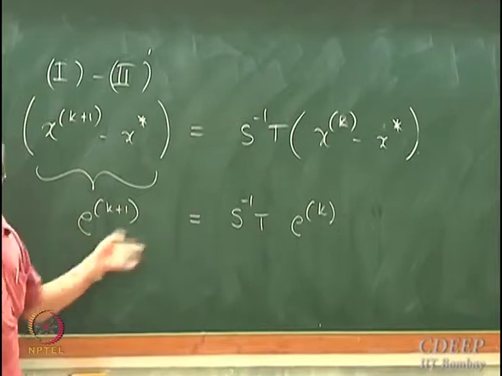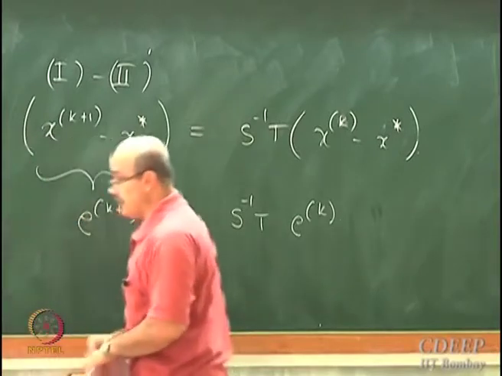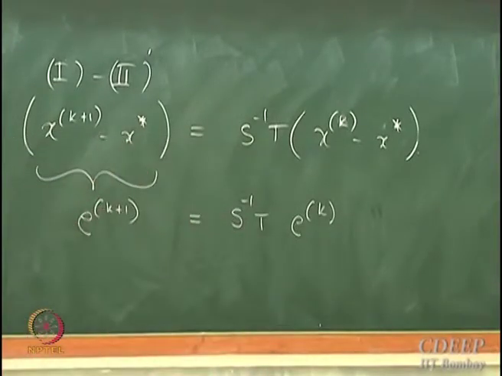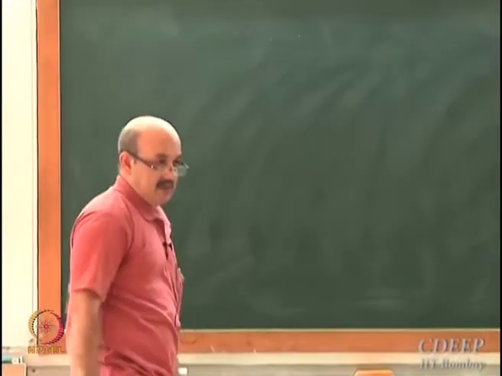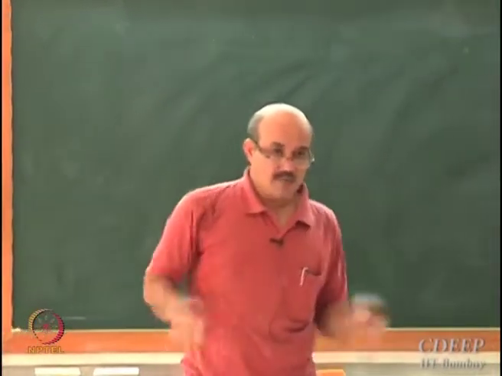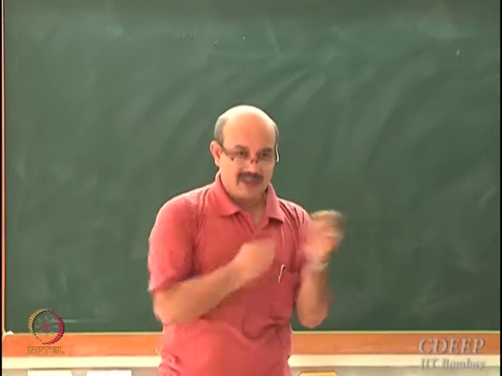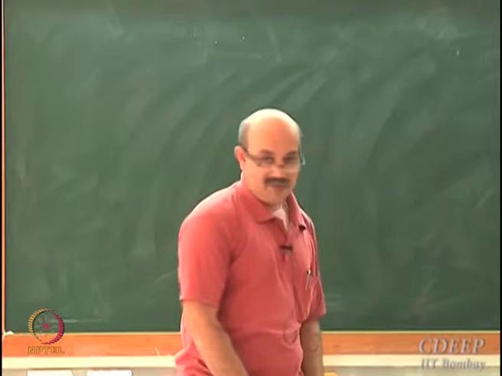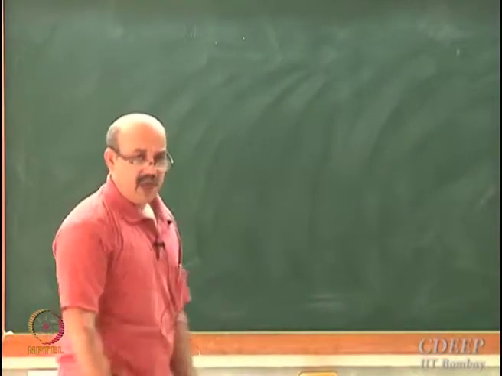Is everyone with me on this? This is a linear difference equation. And finally, I want to reach the solution of Ax equal to b. So far so good. So now let's start analyzing this equation. We started from those complex row summations. Now we have come to a very compact, nice form. Everything looks like just one simple equation, E k plus 1 is equal to S inverse T E k. How does this equation behave?